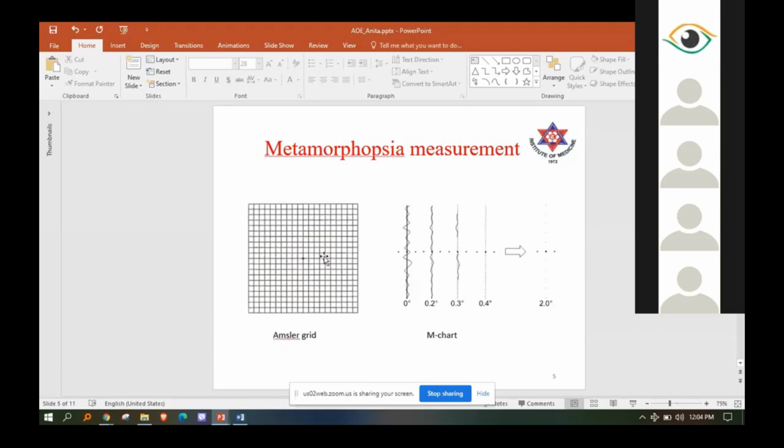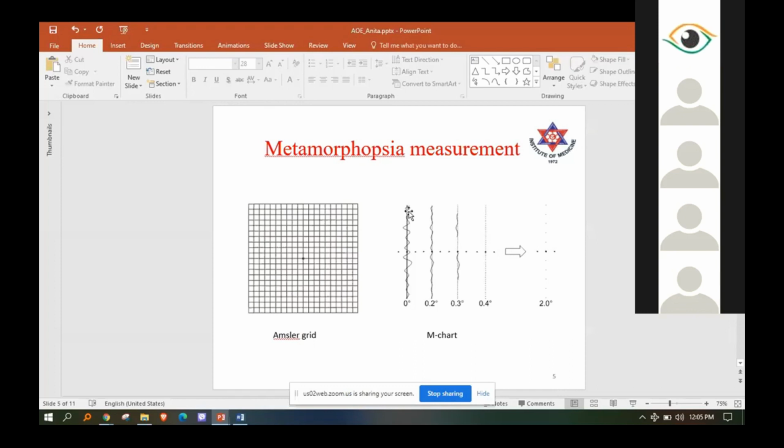Metamorphopsia was assessed using the Amsler grid, which we do in our clinical practice, and similarly it was quantified using M-chart. As you know, M-chart is new for us, so I'm going to describe something about it. M-chart consists of 19 dotted lines with dot intervals ranging from 0.2 to 2.0 degrees, as we have seen here. In a patient having metamorphopsia, a straight line is seen as a curved or distorted line. As the straight line is replaced with a dotted line and the dot interval changes from fine to coarse, the metamorphopsia decreases, and finally the patient sees the dotted line as a straight line.